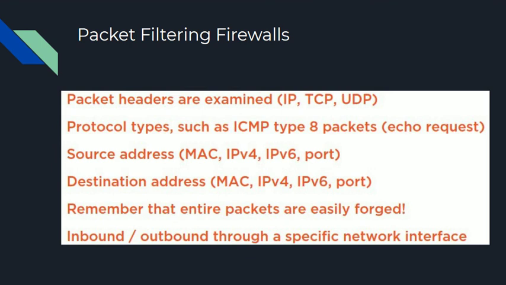Now, ICMP packets are echo requests. Whenever we apply the ping command to a remote host to verify whether it is available or not, we can also base a packet filtering rule on source address for many types of addresses, including the hardware address, which means the MAC address, the built-in network interface address, the IPv4 address, the IPv6 address, as well as the port address.